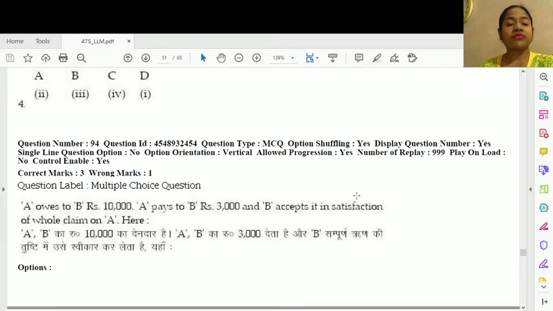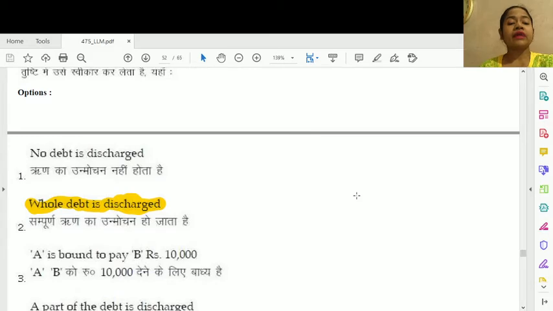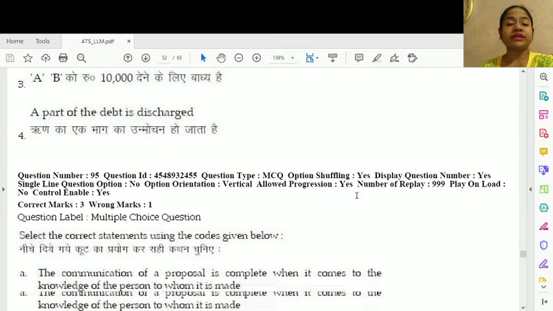Question number 94. A owes to B rupees 10,000. A pays to B rupees 3,000 and B accepts it in satisfaction of whole claim on A. Here, option number 1, whole debt is discharged.